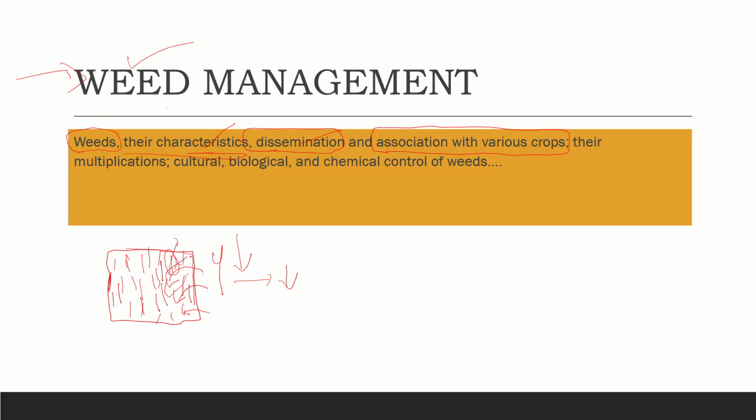Not every crop has the same kind of weeds; weeds differ between farmlands and between crops, and they benefit from those croplands. We study their multiplication, and control methods: cultural means, the traditional practices; biological, using living organisms; and chemicals to control the weeds.